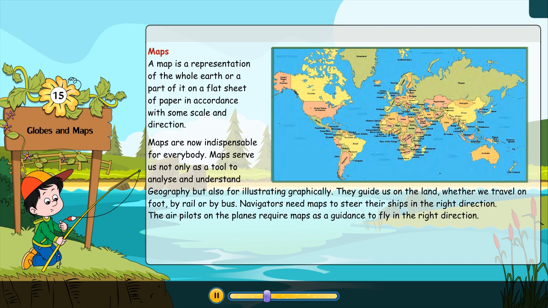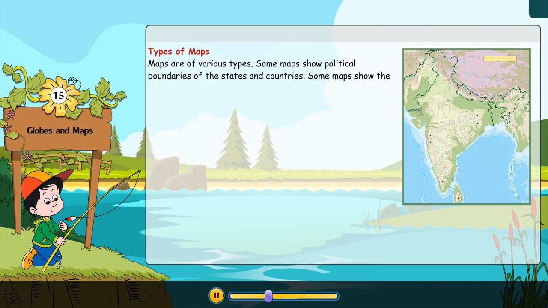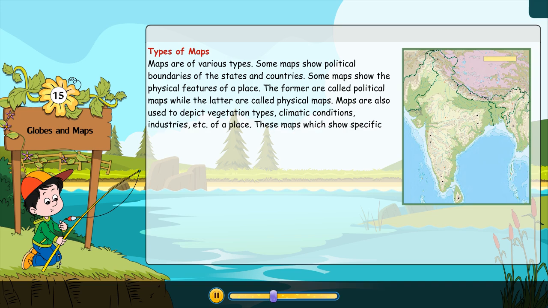Types of maps. Maps are of various types. Some maps show political boundaries of the states and countries. Some maps show the physical features of a place. The former are called political maps, while the latter are called physical maps. Maps are also used to depict vegetation types, climatic conditions, industries, etc. of a place. These maps, which show specific type of information, are called thematic maps.